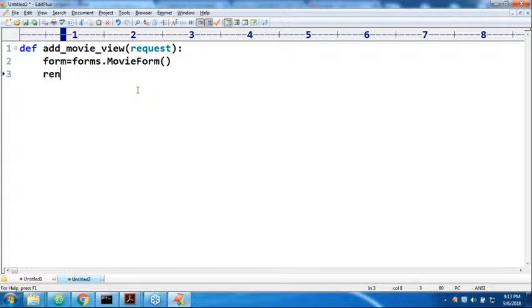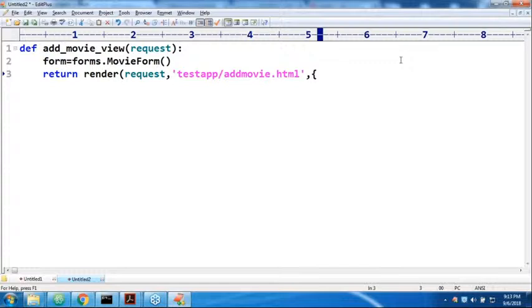Can you spell out return? render of request comma testapp slash add_movie.html. Next, this form must be required, so I have to pass it. Now observe, the form, which is the form I created, I'm passing like this.